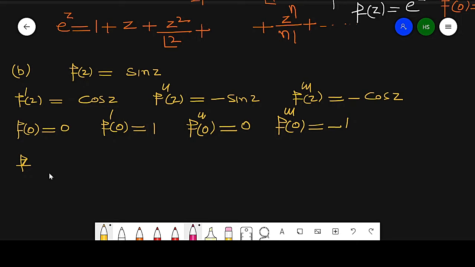Now this will become the series of sine of z if I use the formula of Maclaurin series.